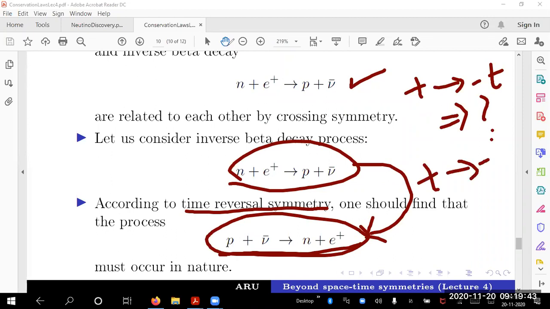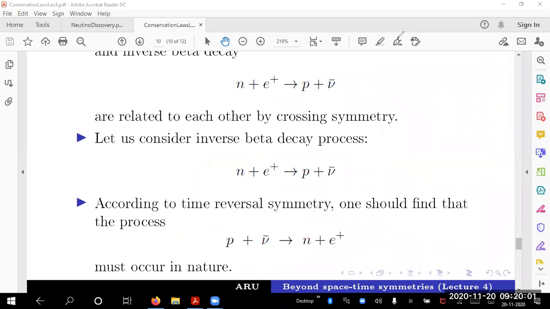T going to minus T implies that this process should happen. So then I get more processes for the experimentalists to check. Experimentalists should verify how many things are possible in nature, depending on crossing symmetry, antiparticle symmetry, time reversal symmetry and all kinds of things.